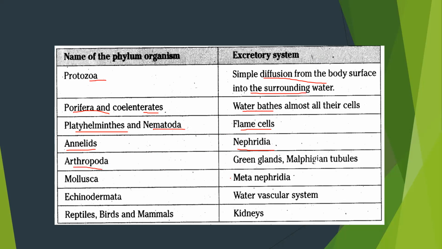In arthropods, it's green glands or Malpighian tubules. In mollusks, it is again nephridia, but known as metanephridia. In echinodermata, it's the water vascular system which helps in excreting out the waste material. In reptiles, birds and mammals, the excretory system is kidneys.